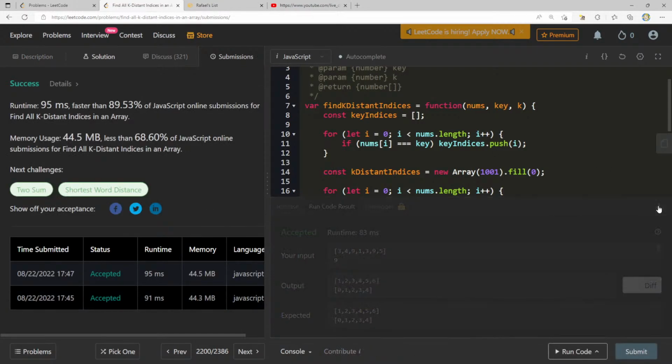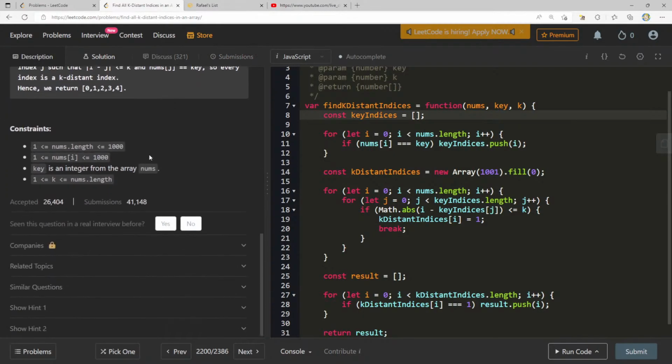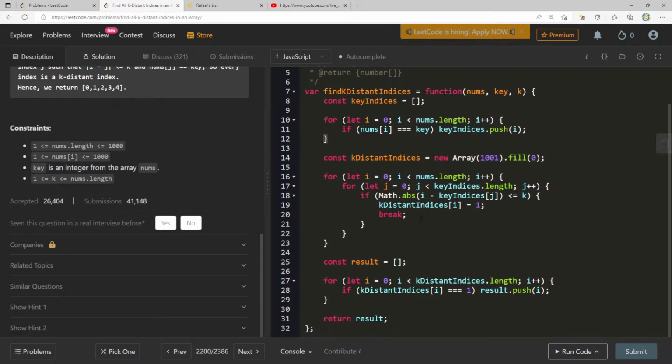Okay, cool. So one thing that we did here, and this is a very common theme in LeetCode, I see it all the time: instead of sorting. And why does this work? This works because, one, I know that my space will be bound by 1000. This upper bound is reasonable enough that creating an array of size 1001 is okay. It's constant space. But because this is in order, going from 0 to length 1000, all the k distant indices will already be in increasing order. We don't have to sort it anymore. So that removes the n log n, which would have been our bottleneck.